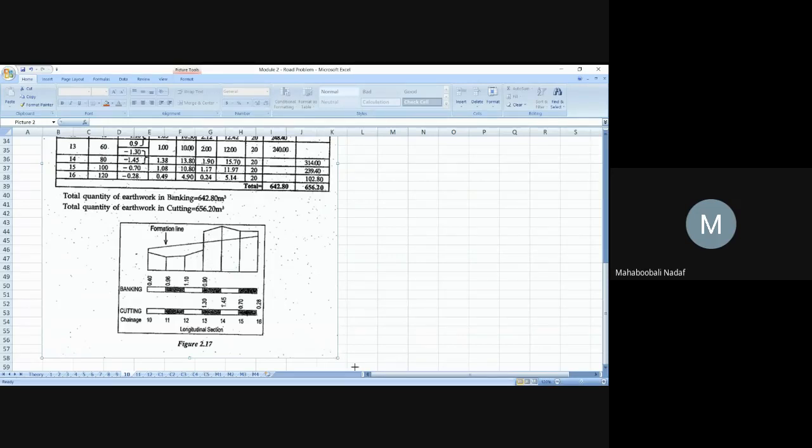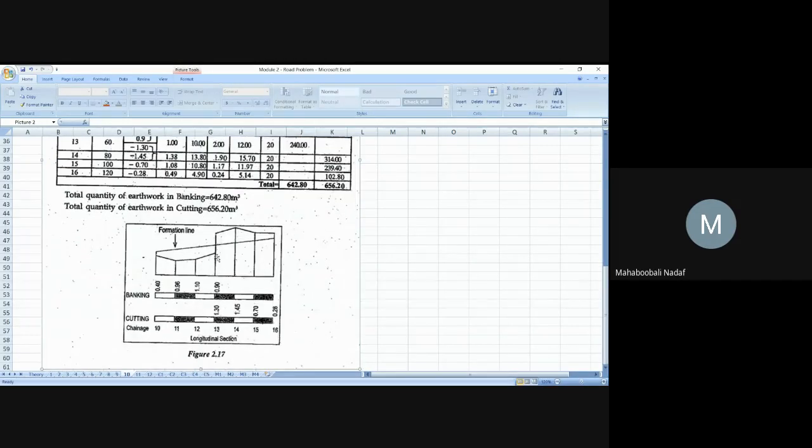If the things are below the formation line, then all of this is banking, meaning you are filling, because your formation line is above and your existing RL of ground is below. That means you need to fill. That is why it is written like this: 0.4, 0.96, 1.1, 0.9. These are depths of filling.